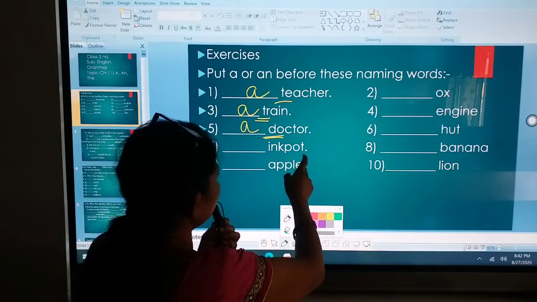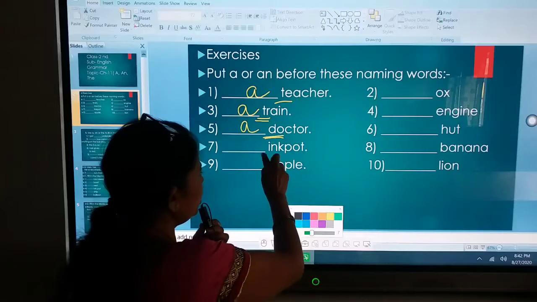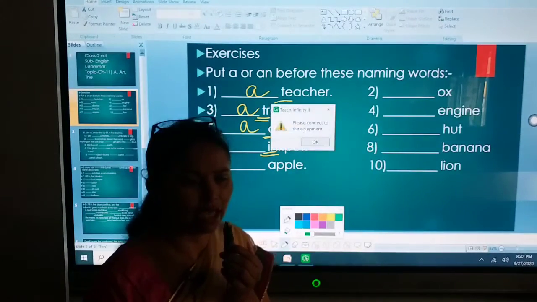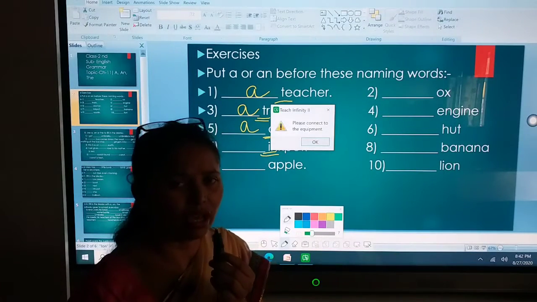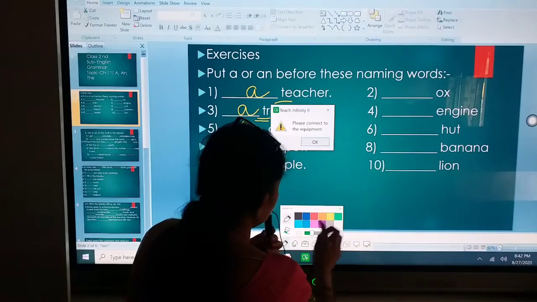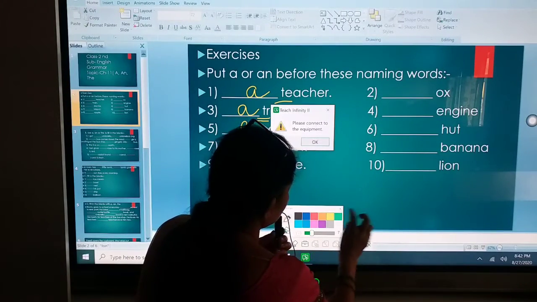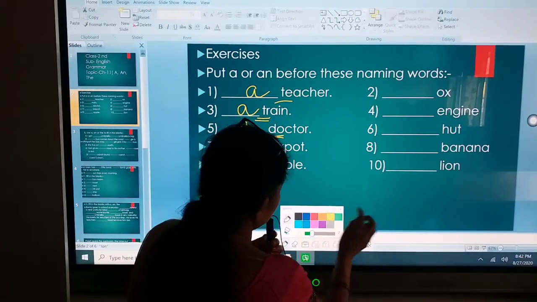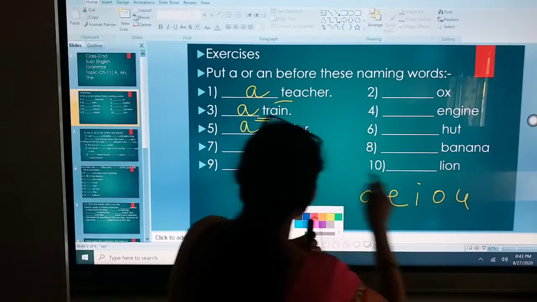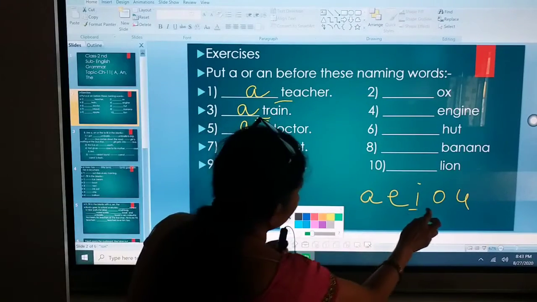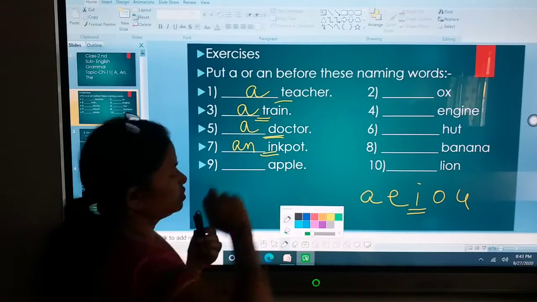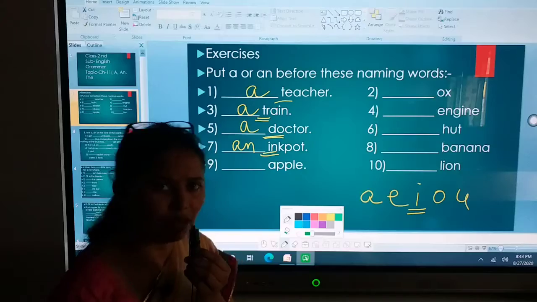Next is ink pot. Now here ink pot begins with the letter I. Now here I is your vowel. A, E, I, O, U. Now here in ink pot, I is there, it's a vowel, so an will come. An ink pot.